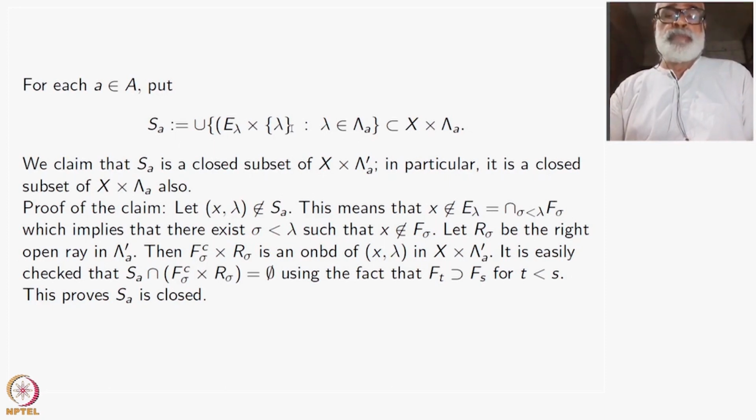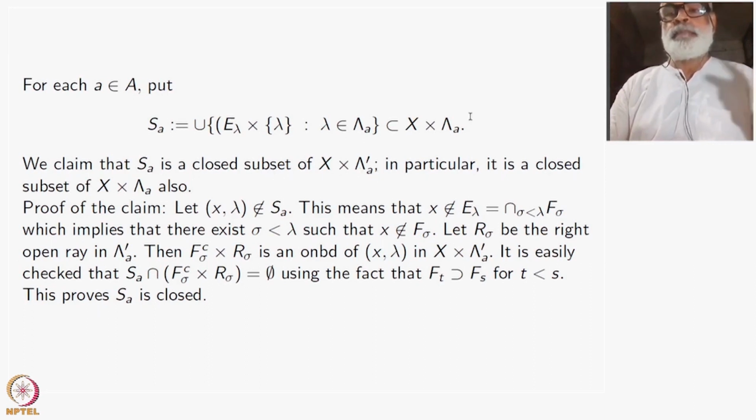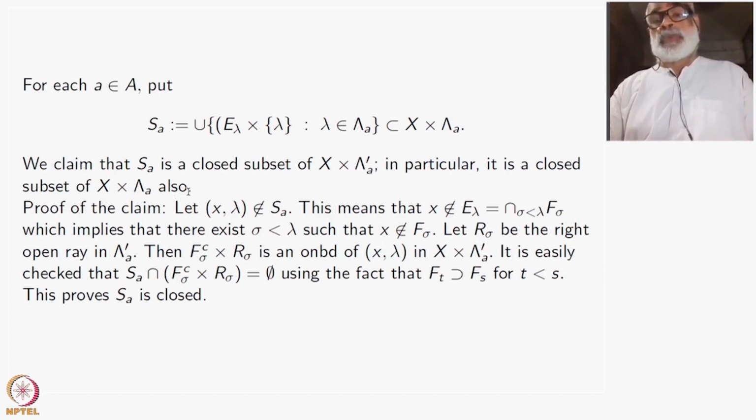So each of them is a closed subset of X cross lambda A now. Because this lambda A has the order topology, singleton sets are closed. It is a Hausdorff space. We claim that SA is a closed subset of X cross lambda A prime itself. The whole thing is a subset of X cross lambda A prime, because lambda A prime is a larger space than lambda A. In particular, it is a closed subset of X cross lambda A also.